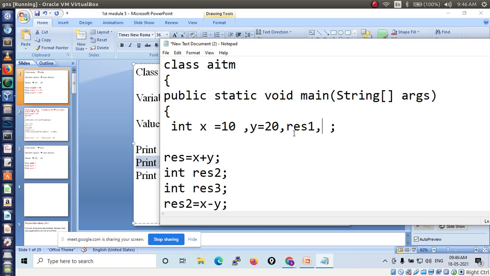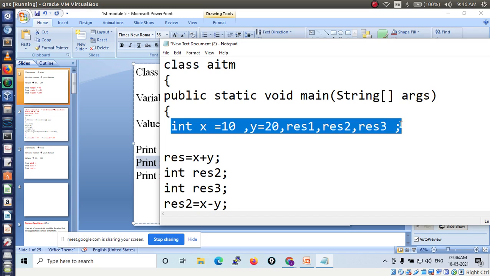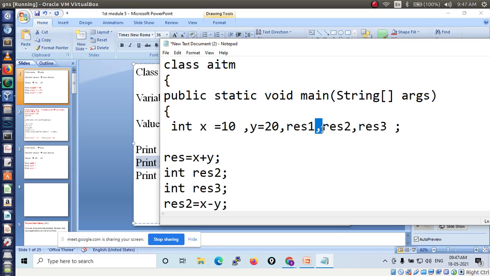Then for subtraction of two numbers, I can define result 2. Only separated by commas you have to define these variables, then comma res3. Instead of writing 3 lines, you write in a single line, separated by what? Comma. That's it, right?